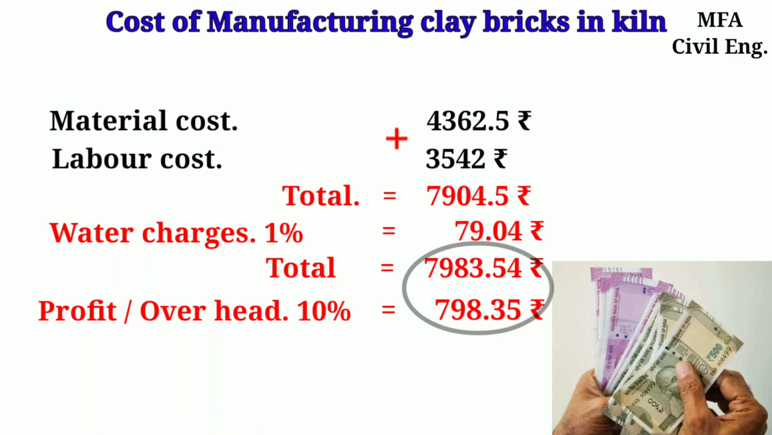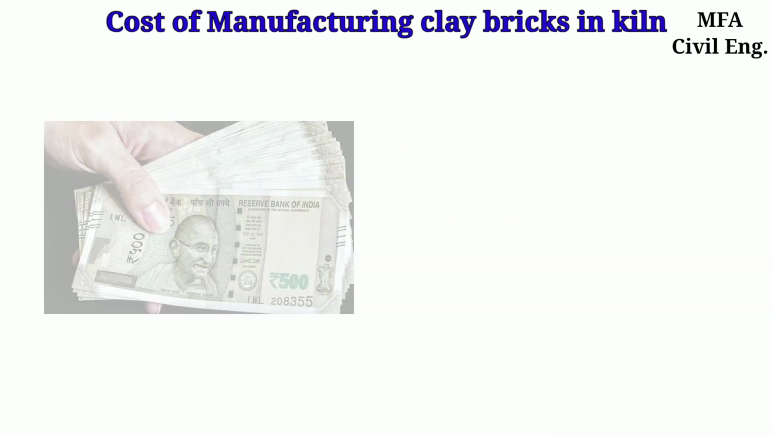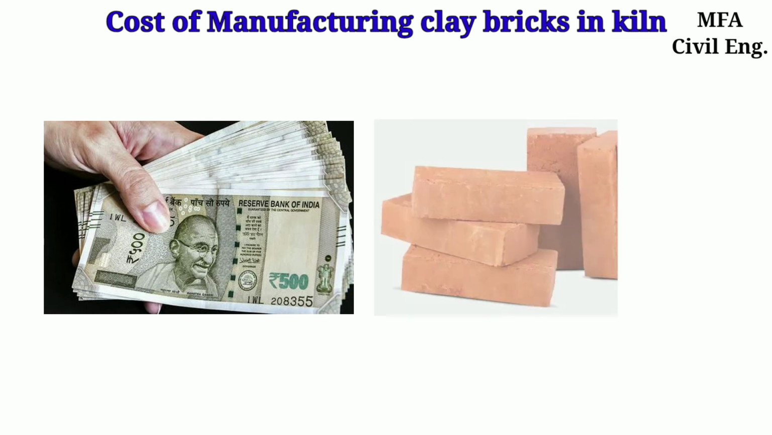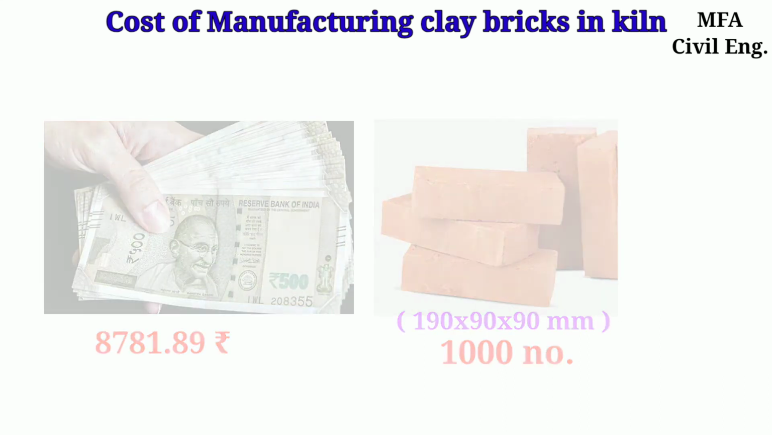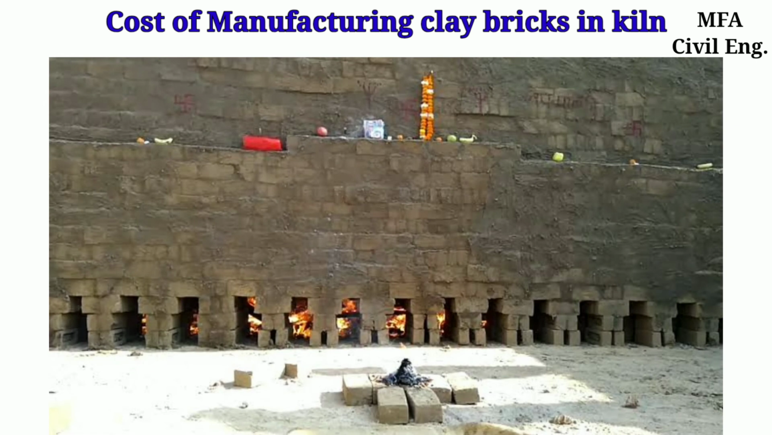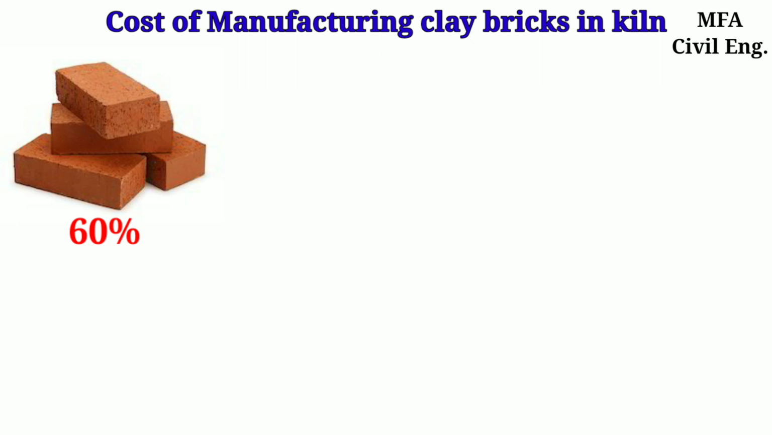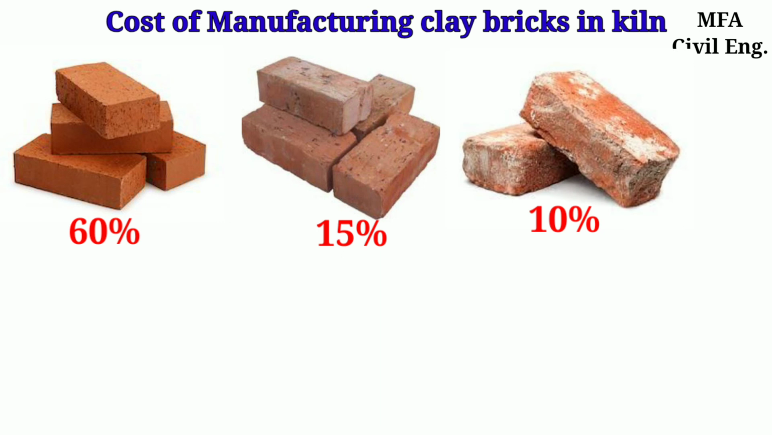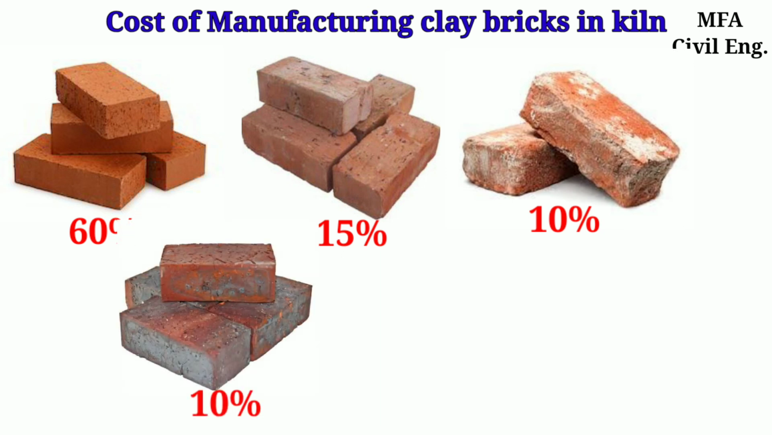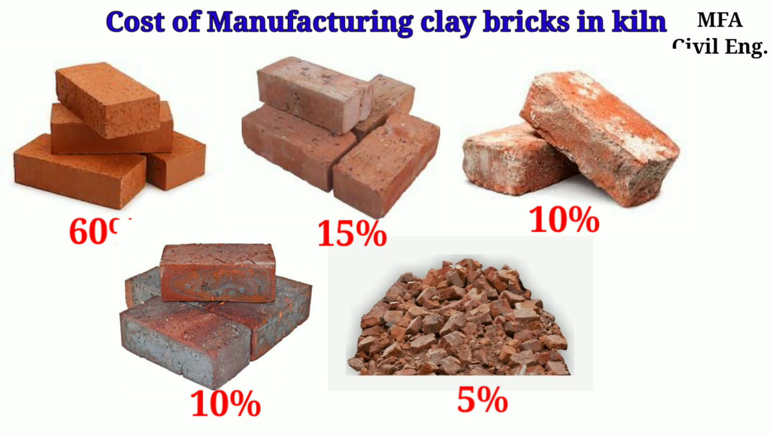And now finally, 10% of the total cost is considered as profit or overhead. By adding profit and overhead, the total amount will become 8781.89 rupees. So the total amount required for manufacturing 1,000 standard bricks is about 8781.89 rupees. After ideal burning of standard bricks in a kiln, about 60% first class, 15% second class, 10% third class, 10% overburnt, and 5% breakage bricks are obtained.